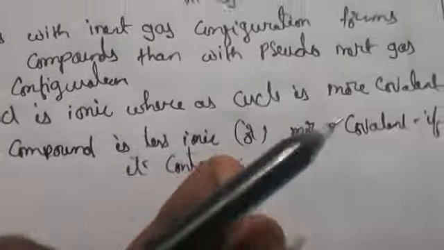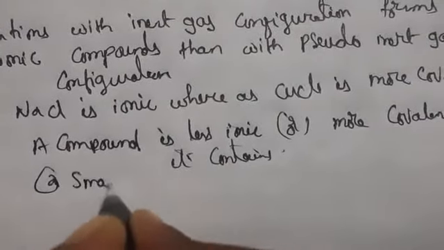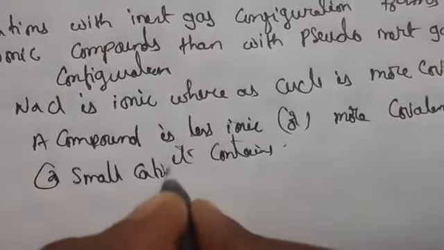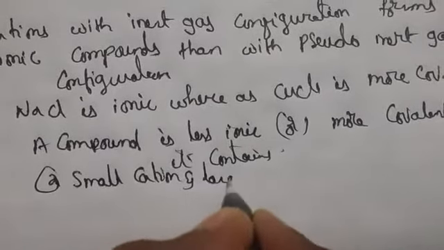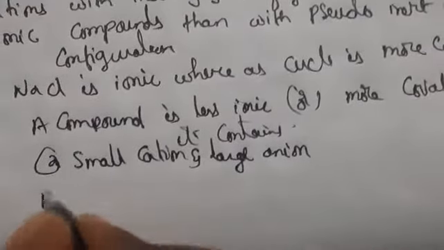Then what things must it contain? First point, it should have a small cation and a large anion.